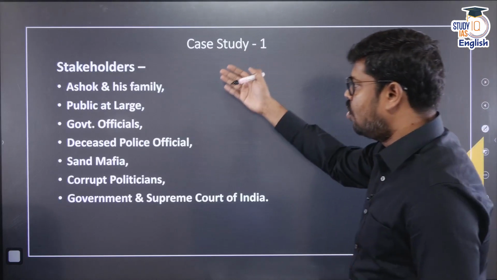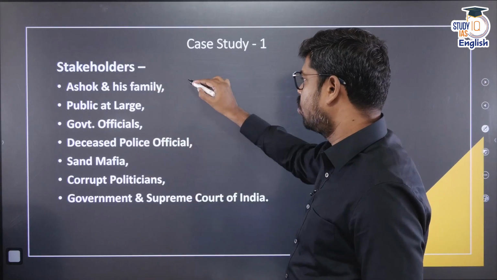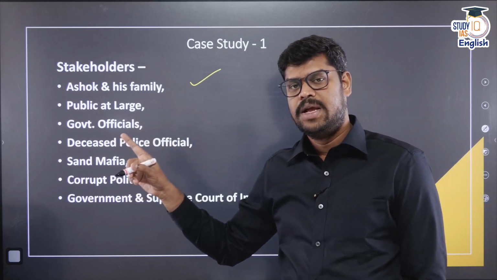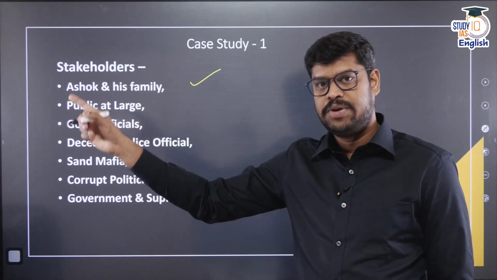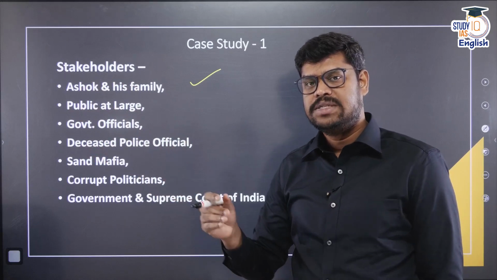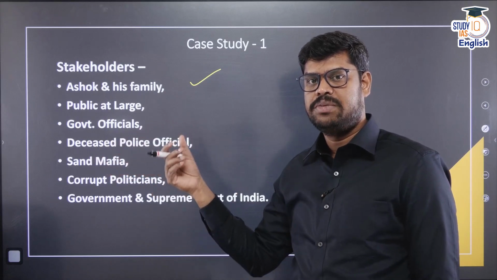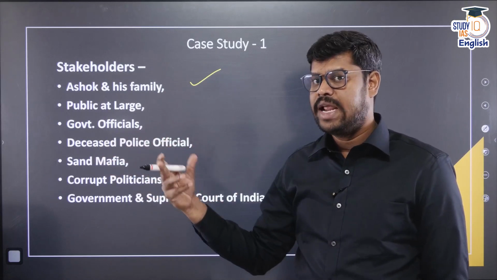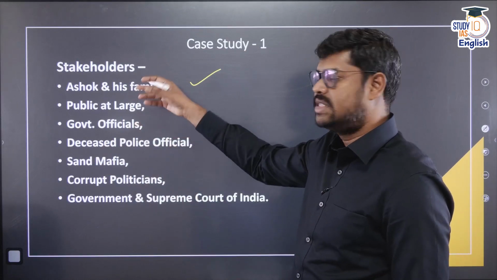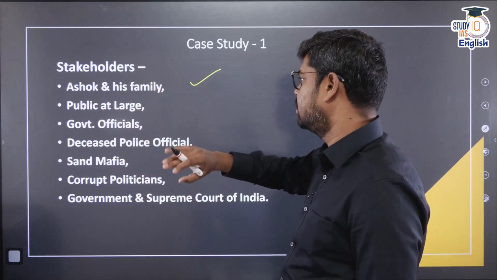As far as we have gone through, these are the various stakeholders I can identify in this particular case. Ashok and his family members, definitely yes. Ashok is performing investigative journalism. The report is against the nexus between a politician and the top government officials, or at least some of the government officials. If he makes it public, there can be a few repercussions, and you can also see that there is a close connection between the MLA and the company as well. So, there can be repercussions to Ashok, definitely. Ashok and his family members, his son is going through treatment. If Ashok loses the job, he may also get affected. So, definitely he is a stakeholder.